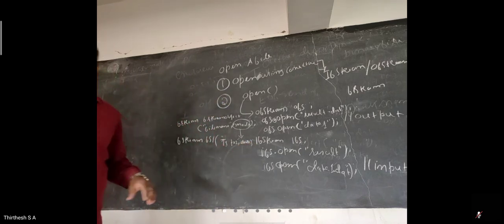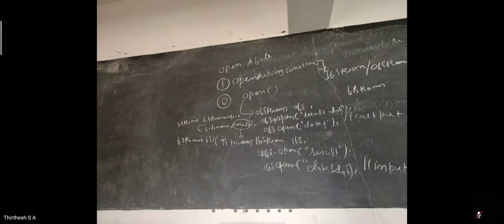So read means it's going to read or take an input. Write means take an output, that is, write to the file. You are going to write the data to the file. But when I speak about read, it means that you are going to access the input from the file.